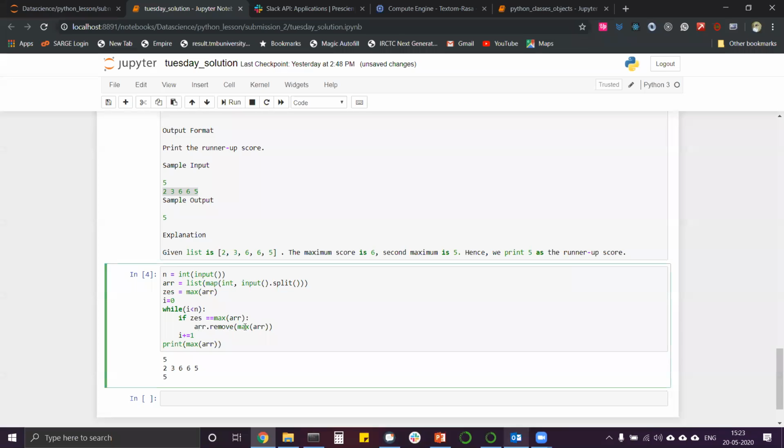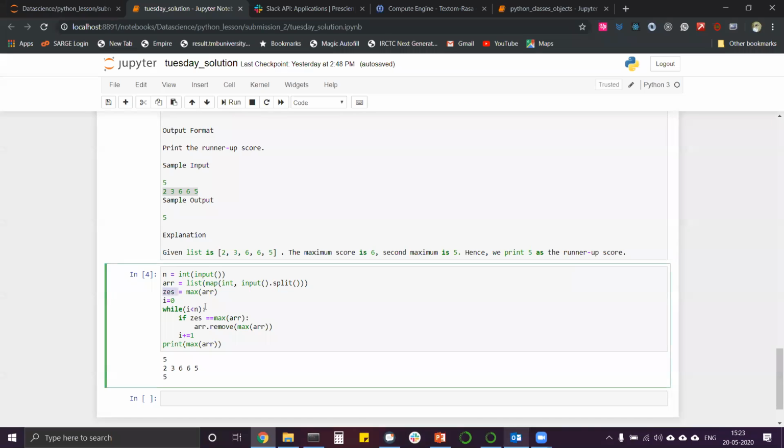Then arr.remove(max(arr)) removes it. So it will remove this and this. What will remain as the next one? That will be the 5. So we are printing out the new changed maximum of the array, that is 5. This way the zes value is actually changing. The max of arr is what? The zes value. You understood this?